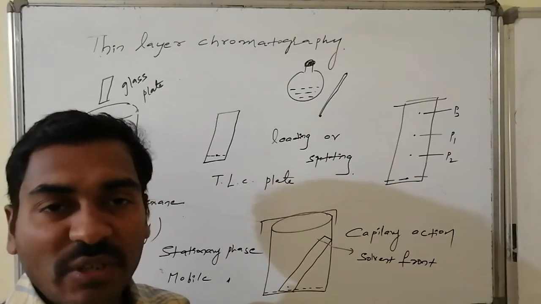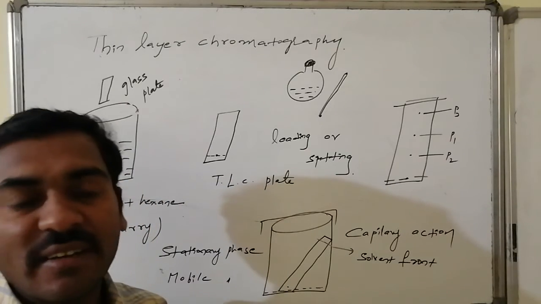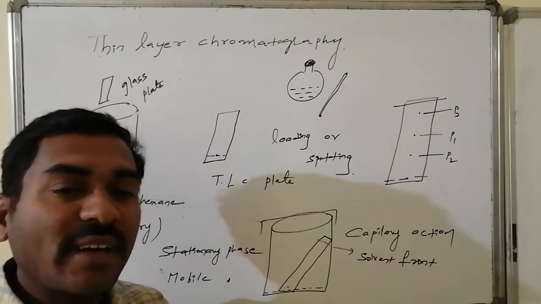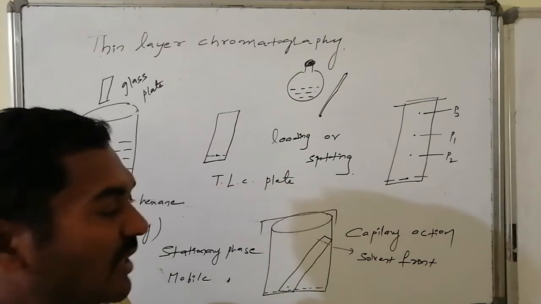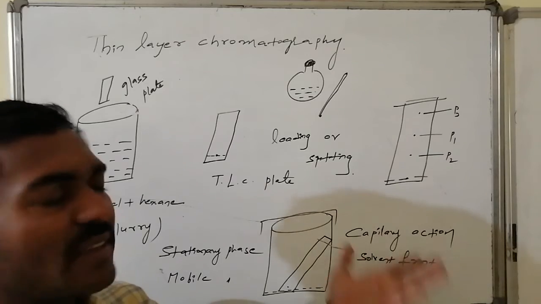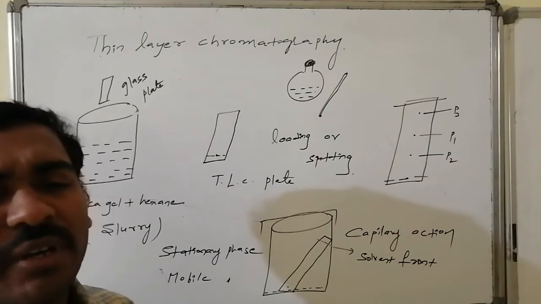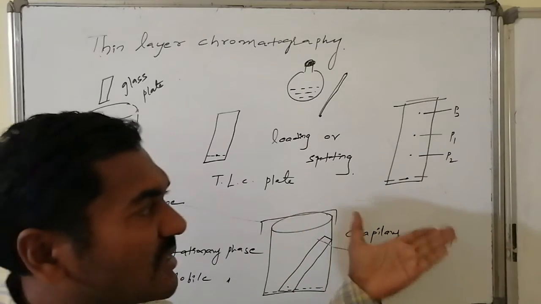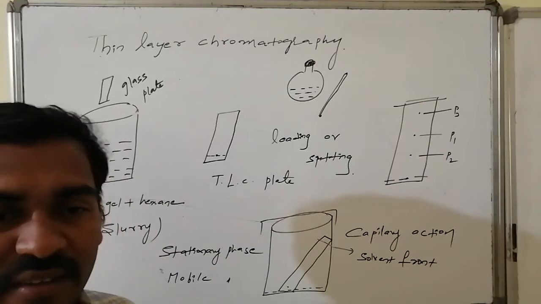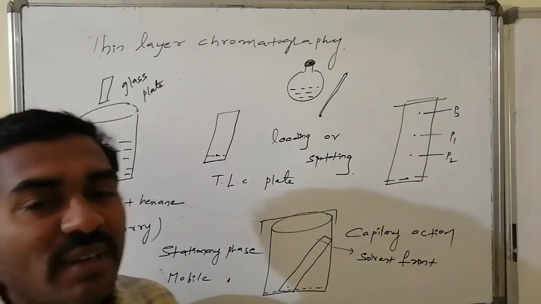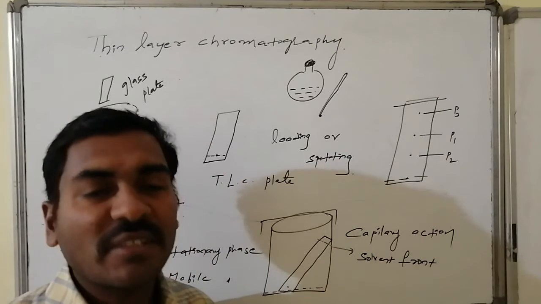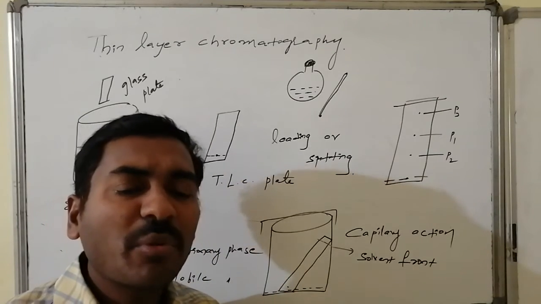P1 has its own color, P2 has a different color, P3 has another color. In the beginning it appears at the baseline, whereas while moving, P3 has the ability to move a long distance, whereas P2 has relatively less ability, so it can't move to the maximum distance. Thus every component has its own color, otherwise we will make every compound show